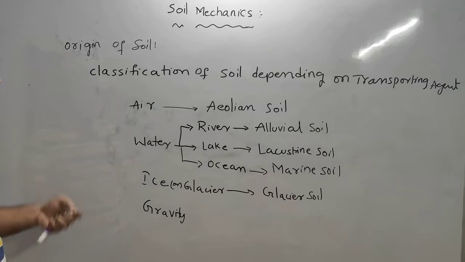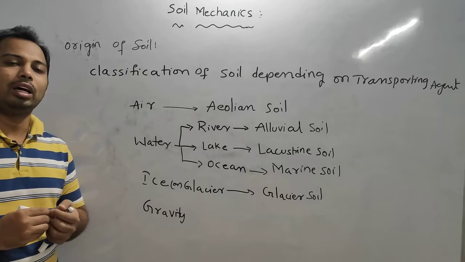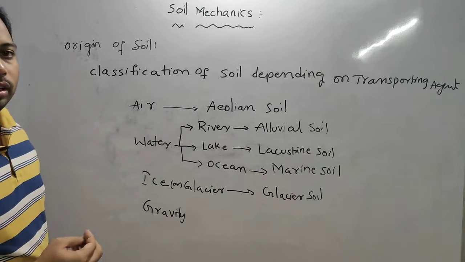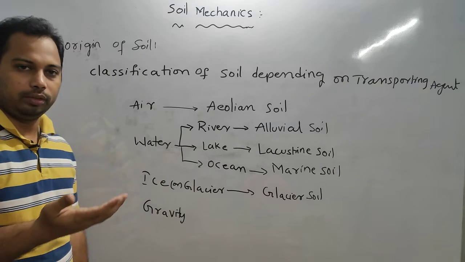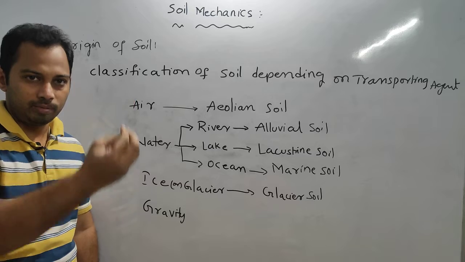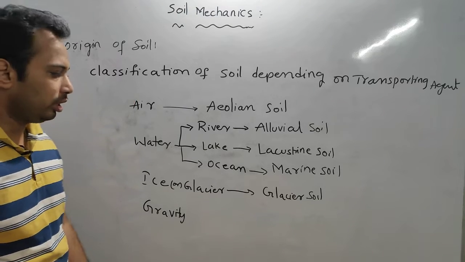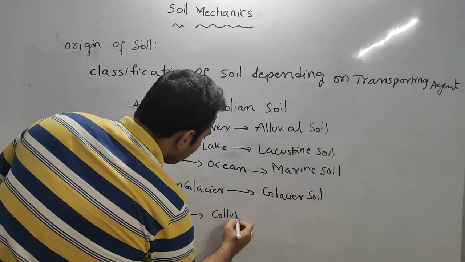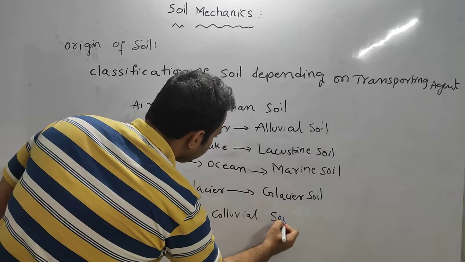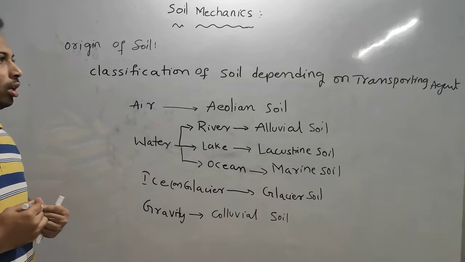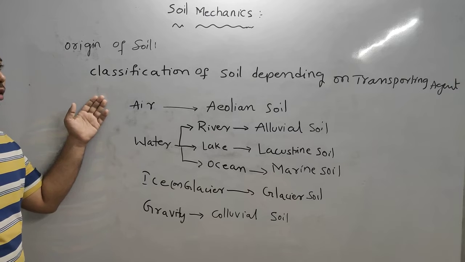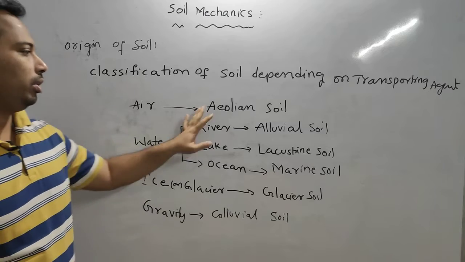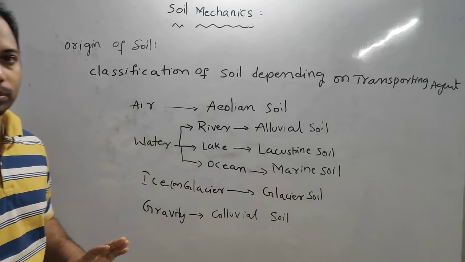Gravity means whenever any rock mass or soil mass occurs at greater elevations, somewhere the weathering occurred at greater elevation, then upon gravity they will come down. So that is nothing but colluvial soil. So this is the classification depending on the transporting agents. These are the transporting agents, and we have discussed the classification of the soils depending on them.